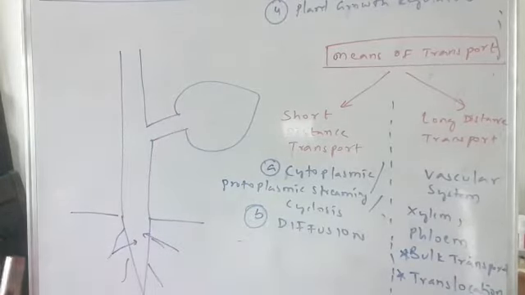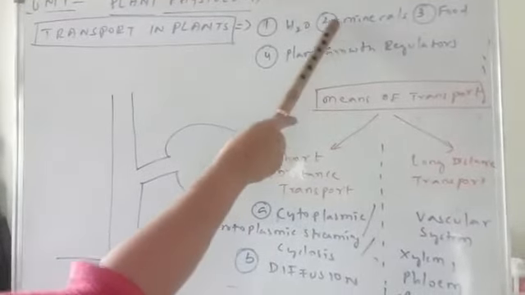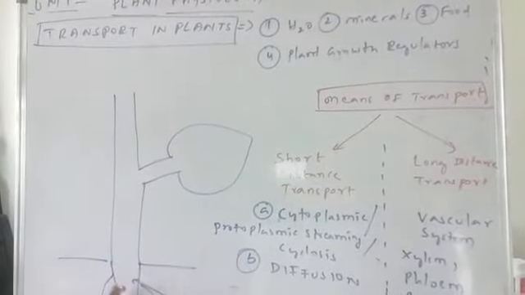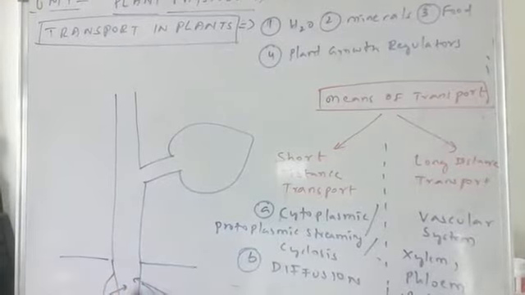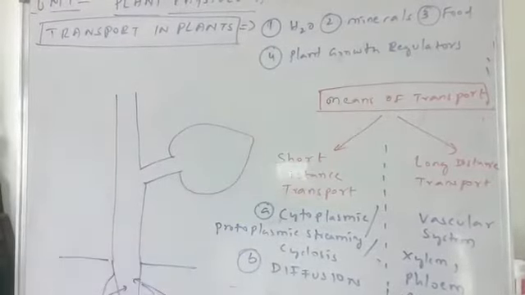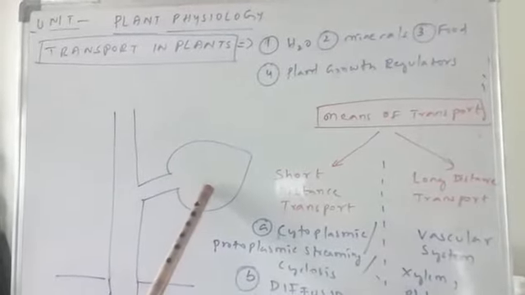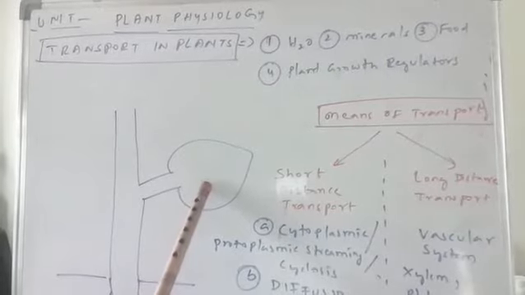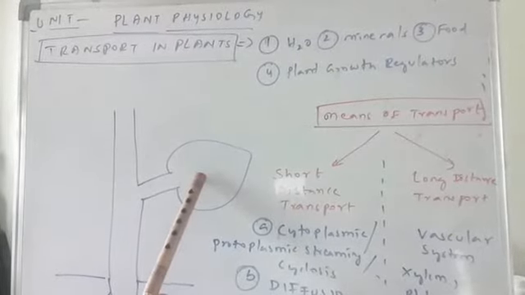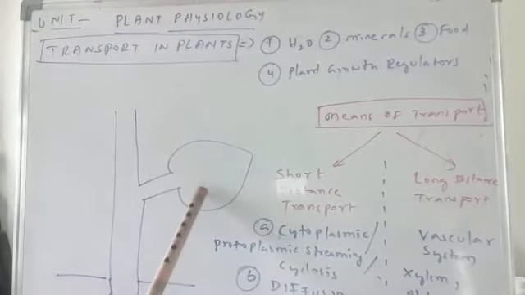So water is one important material which has to be transported in a plant. The second important material is minerals. Even minerals have to be transported from one cell to the other cell, from root to the shoot system. The next one is food materials. We already know that food is prepared in the leaves. So generally the leaves are the source of the food, because these are the places where food is synthesized.